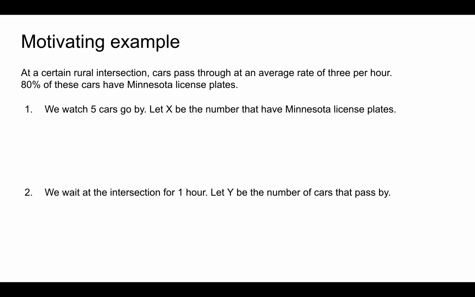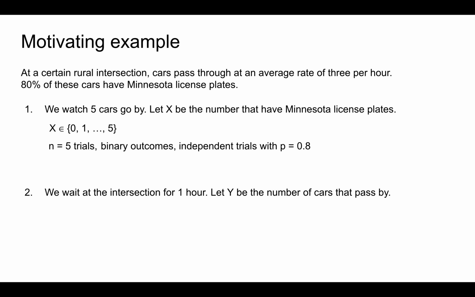Consider the first question. Suppose we watch 5 cars go by, and let X be the number of these cars that have Minnesota license plates. In this case, we know that X can be 0, 1, on up to 5 cars. Further, we have n equals 5 fixed trials. Each trial has a binary outcome. Either a car has a Minnesota plate or it doesn't. And these trials are independent, each having a 0.8 probability of success, p. Thus, X is binomial with n equals 5 and p equals 0.8.